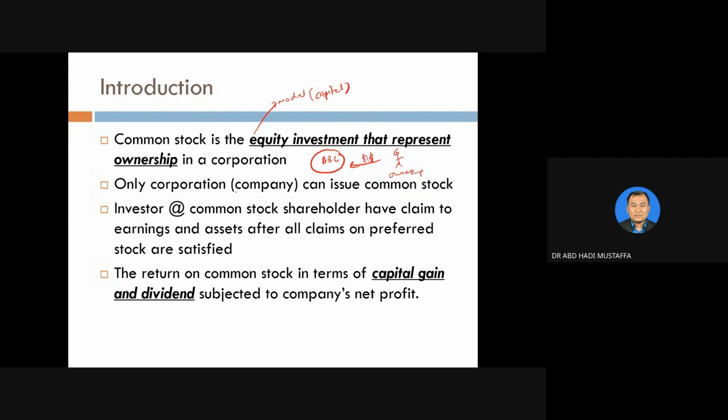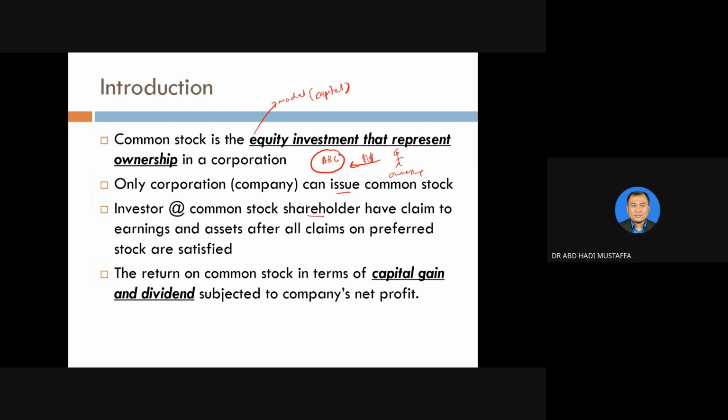And only a corporation or company can issue common stock. We never see an individual sell stock to one another. An individual can sell common stock, but to the companies only. When we talk about issuing, it means they are the ones who initiate the ownership and sell the ownership to the people, the investors or common stock shareholders.